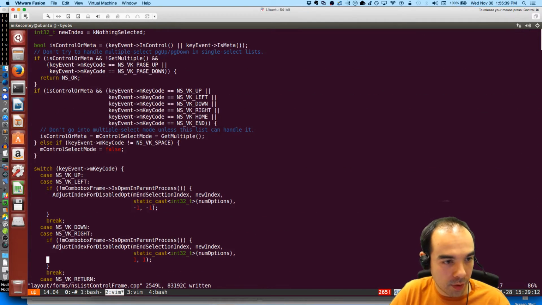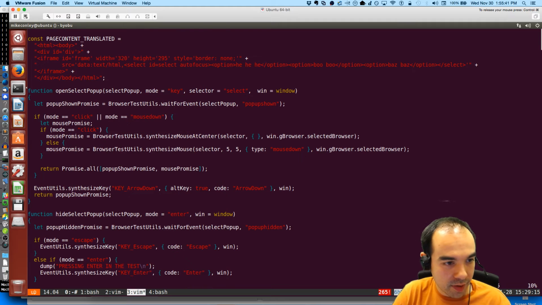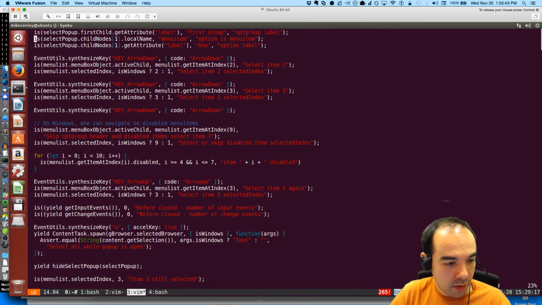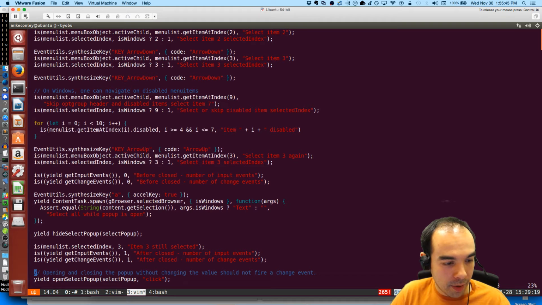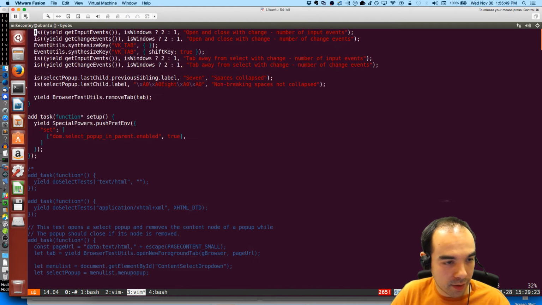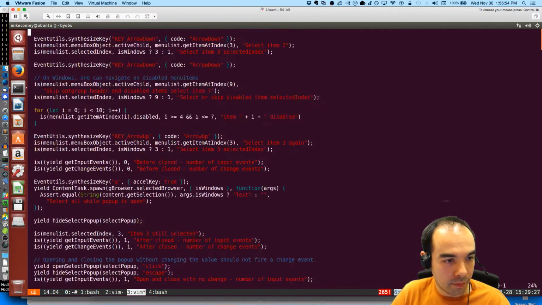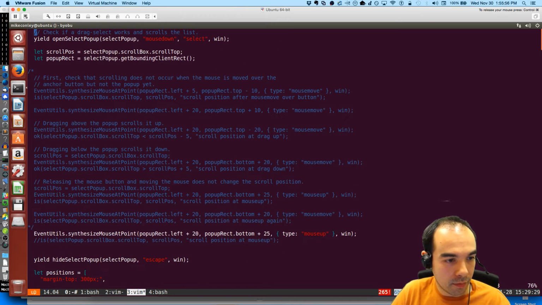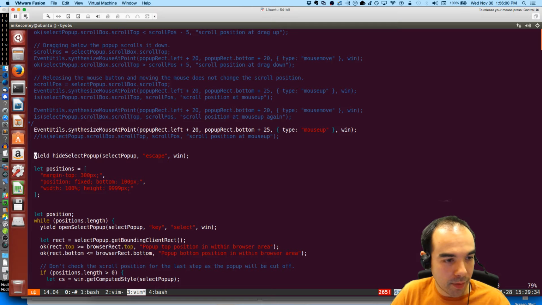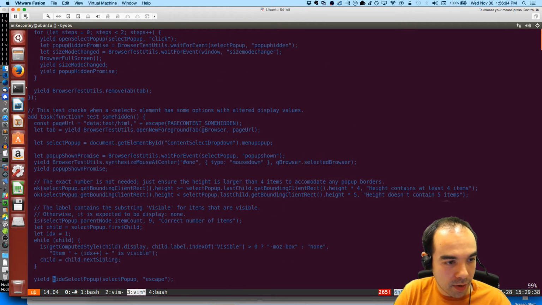Let's look at the source code of the test. So we hide the select pop-up. We're supposed to be hiding it here with the escape key, but maybe we haven't hidden it. Maybe our assumption here is wrong.